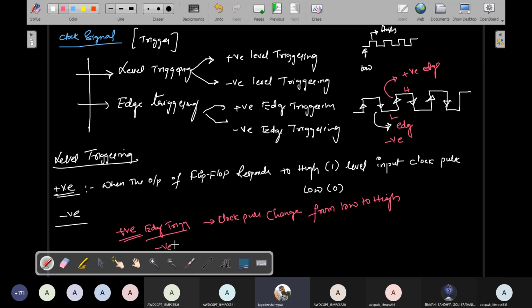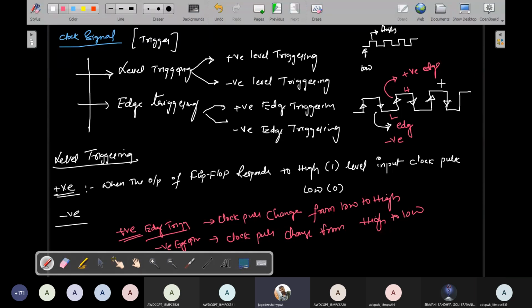And what is negative edge triggering? Negative edge triggering means the clock pulse changes from high to low. This is called a negative trigger pulse. Down always indicates the low level, so it changes from high level to low level.